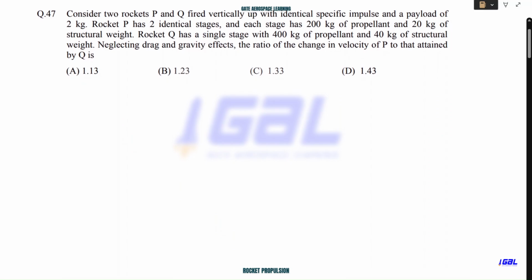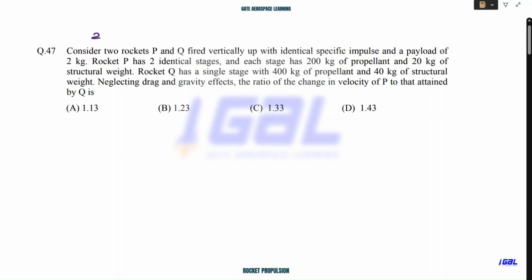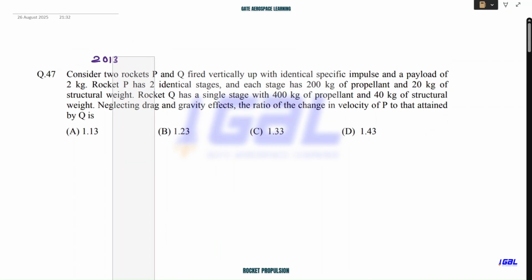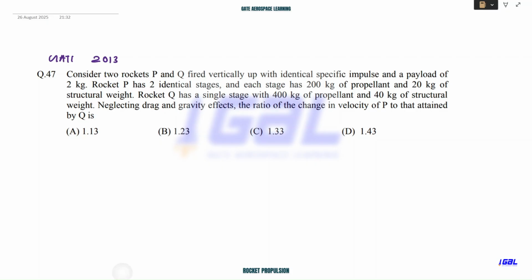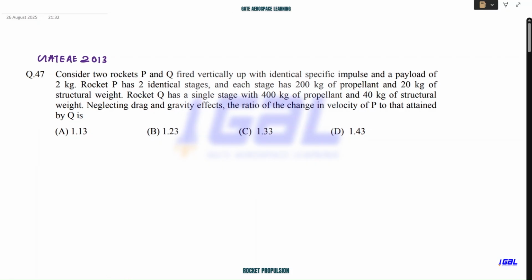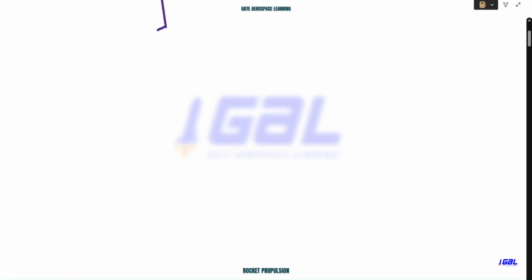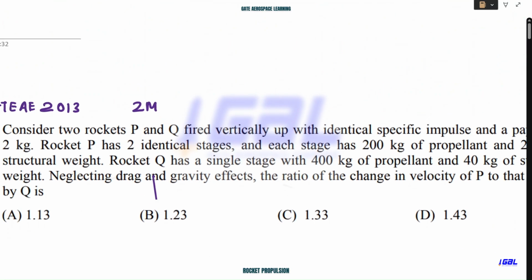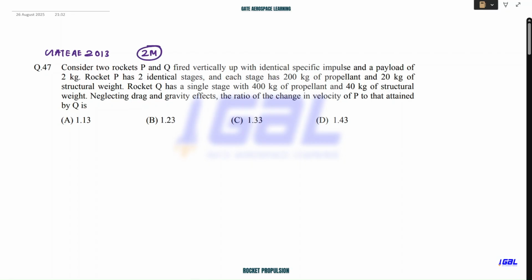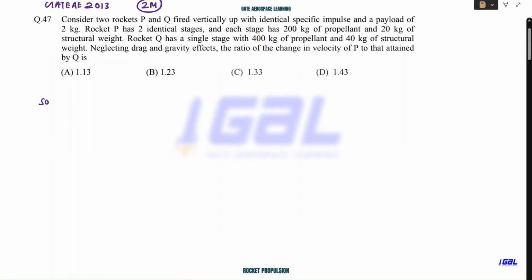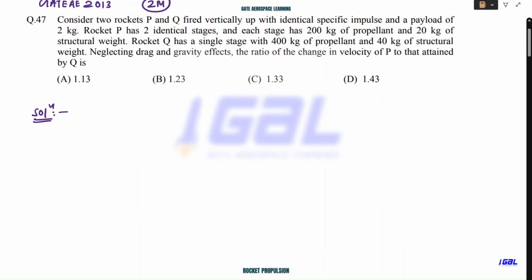It is always better to have numericals, right? So let's read. This is a GATE question. They have asked it for 2 marks in the exam. So let's try this out. You can also pause this lecture and try out this question.